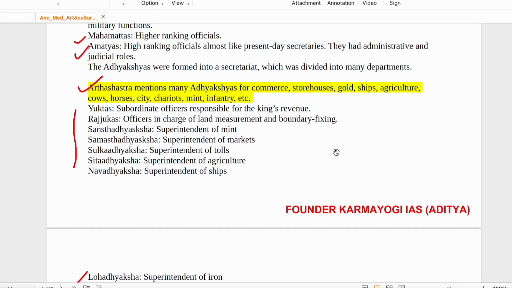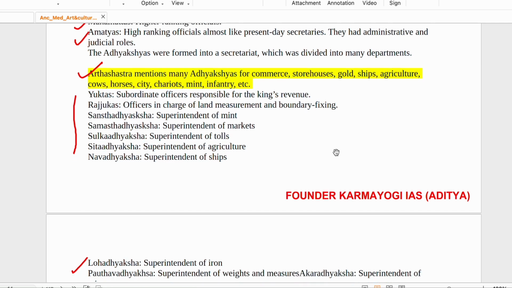Yuktas were subordinate officers responsible for the king's revenue. Who looks after the king's revenue? Yuktas. Then Rajukas, which are important and have been asked previously. They were in charge of land measurement and boundary fixing. To find the revenue, you have to measure the land and fix the boundaries, whose land is which. For this you need an officer, and in the medieval period also there were many such officers, which we will talk about in coming lectures. Rajukas were the equivalent of that.